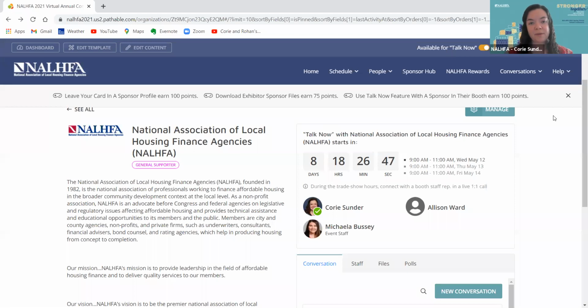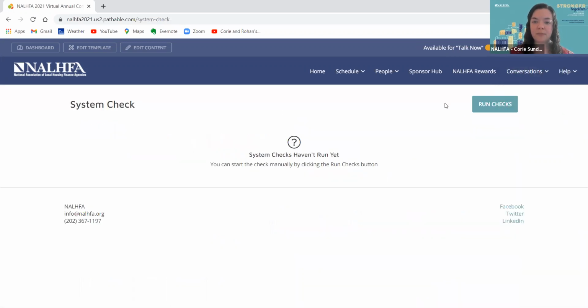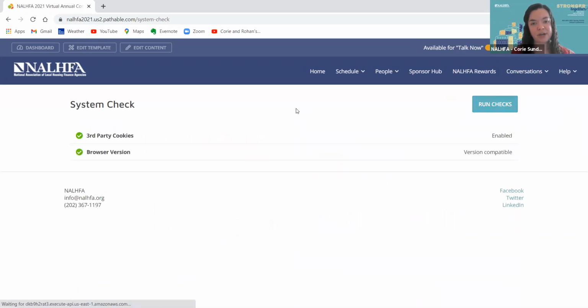Sure. As everyone's collecting their thoughts to think of final questions, I just wanted to highlight a couple of help related FAQ items in case you need any technical support during the conference. If I hover over my name again at the top, under Edit My Profile, everybody will see an option for system check. This is a quick way to check your browser each morning to make sure you are good to go and won't have any issues throughout the conference.